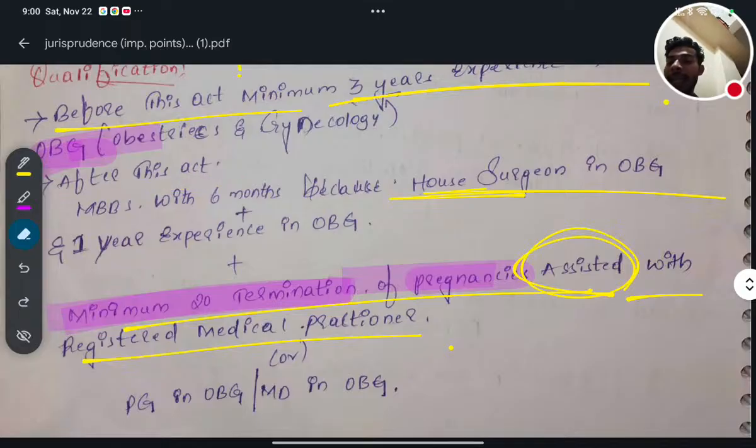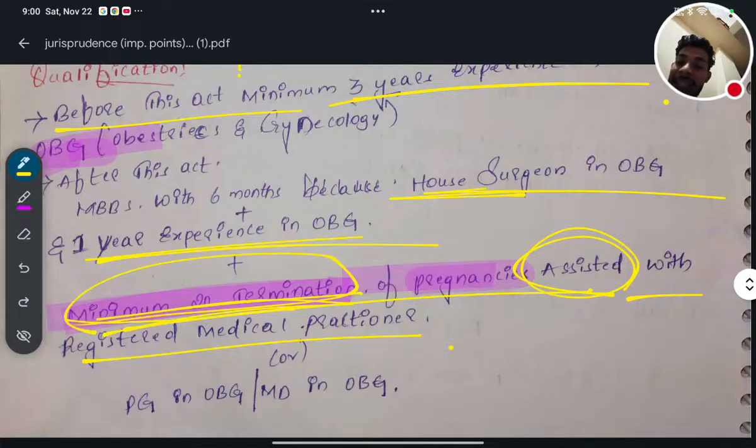Along with that, MBBS with 1 year experience in obs-gyne, plus that person should have the experience of 20 terminations when he was assisting the other person, and that other person was a registered medical practitioner.